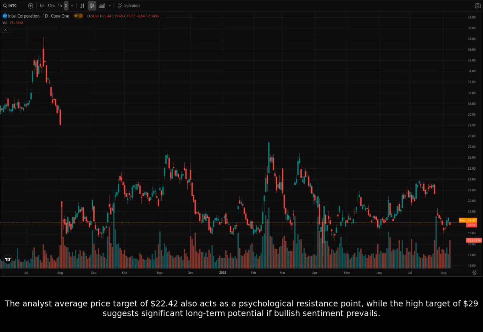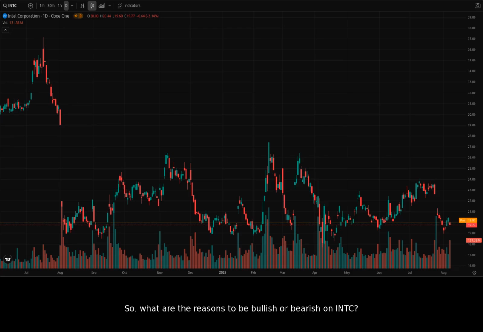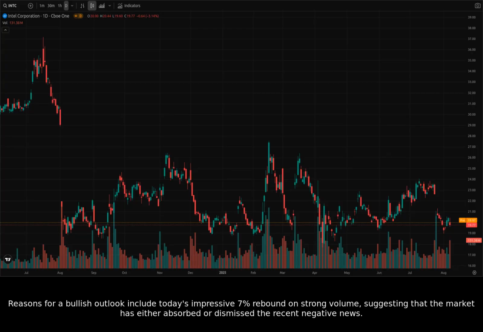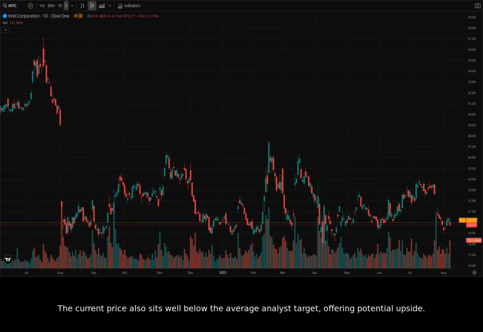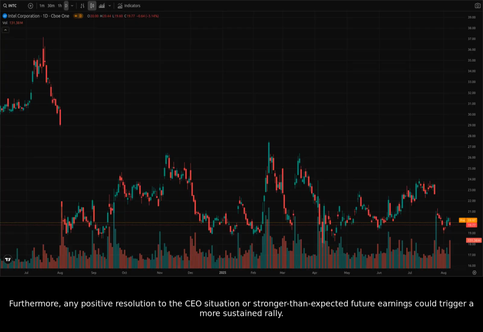sentiment prevails. So, what are the reasons to be bullish or bearish on Intel? Reasons for a bullish outlook include today's impressive 7% rebound on strong volume, suggesting that the market has either absorbed or dismissed the recent negative news. The current price also sits well below the average analyst target, offering potential upside. Furthermore, any positive resolution to the CEO's situation or stronger than expected future earnings could trigger a more sustained rally.